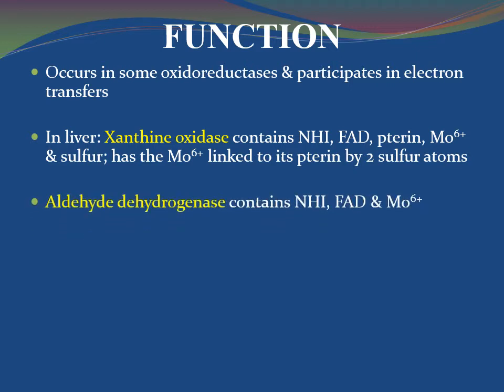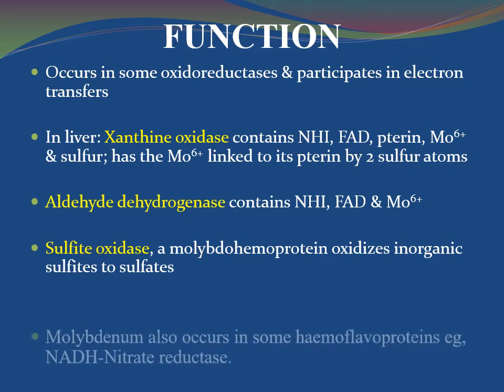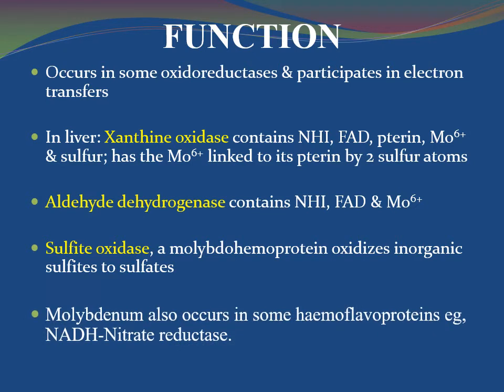Aldehyde dehydrogenase contains non-heme iron, FAD, and molybdenum. Sulfide oxidase, a molybdenohemoprotein, oxidizes inorganic sulfides to sulfates. Molybdenum also occurs in some hemoflavoproteins, for example, NADH nitrate reductase.